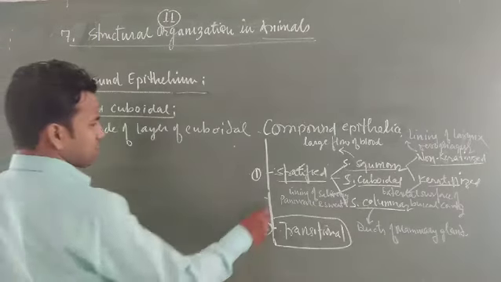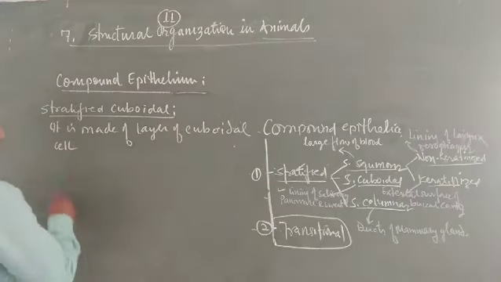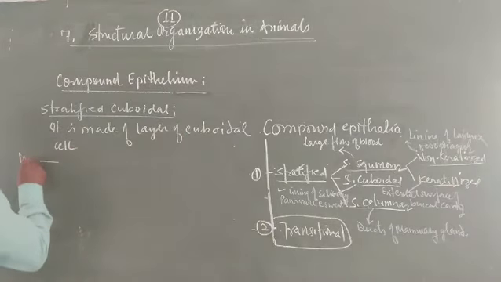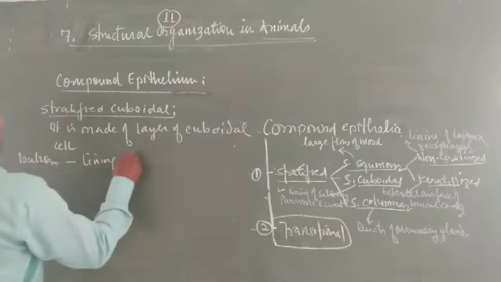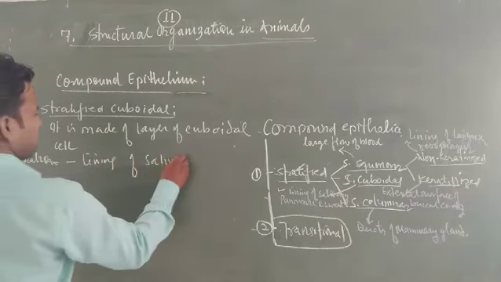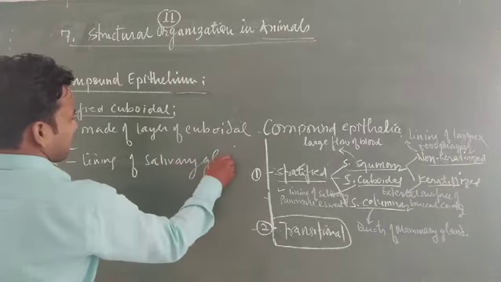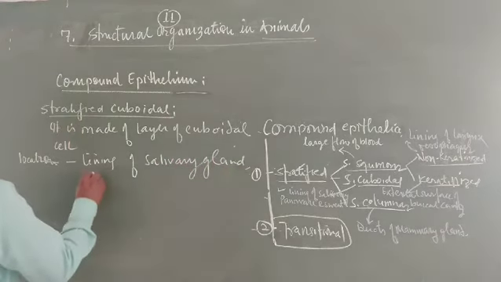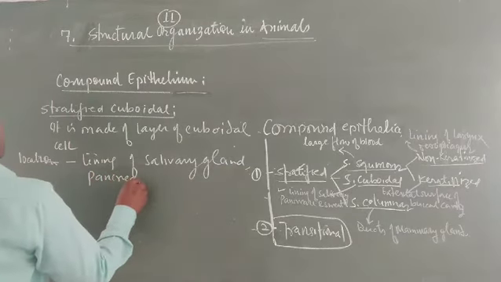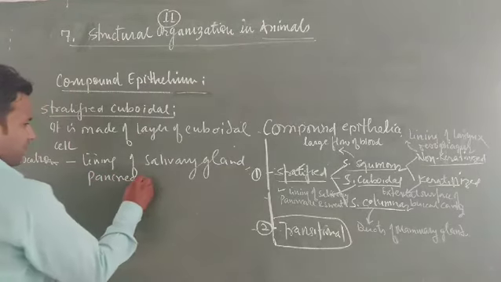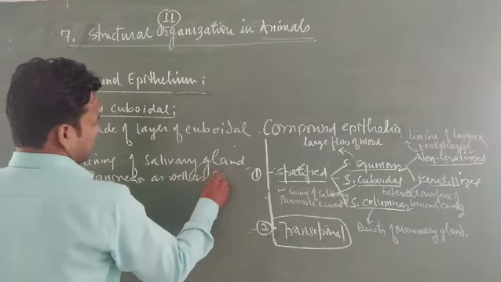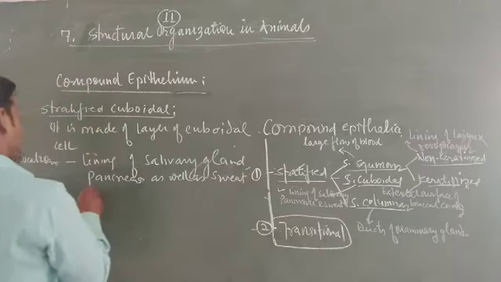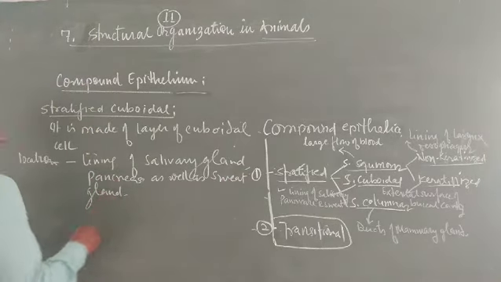Their locations generally are the lining of the salivary gland, pancreas as well as sweat gland. These are the locations at which this stratified cuboidal epithelia is found.